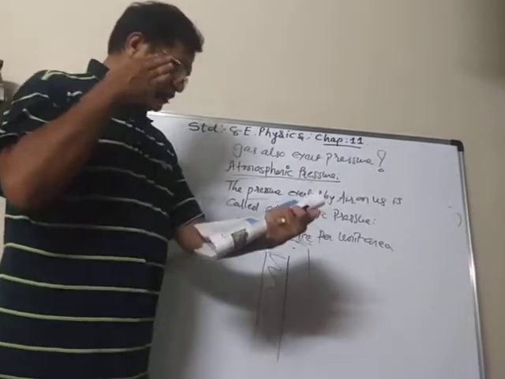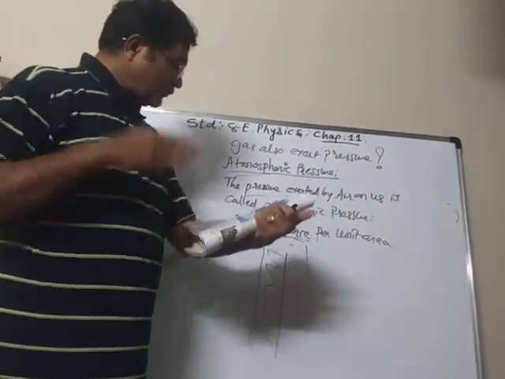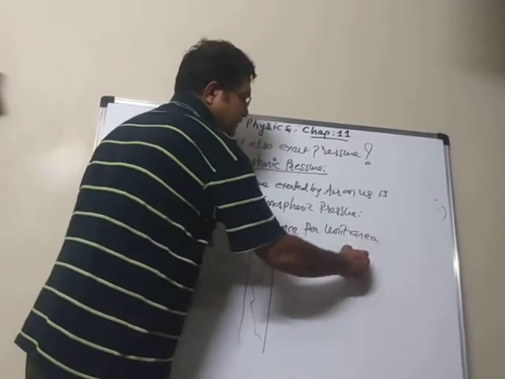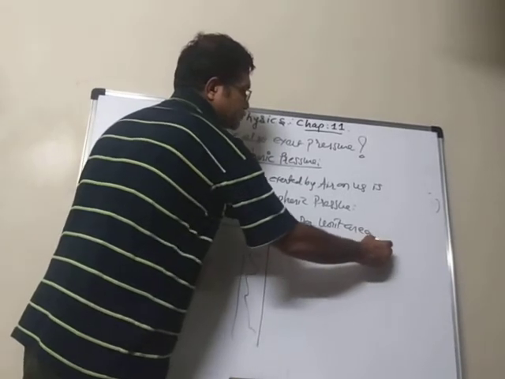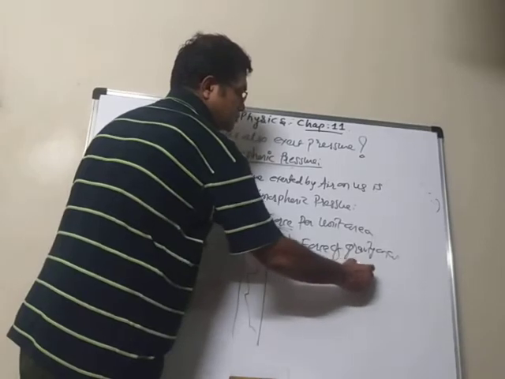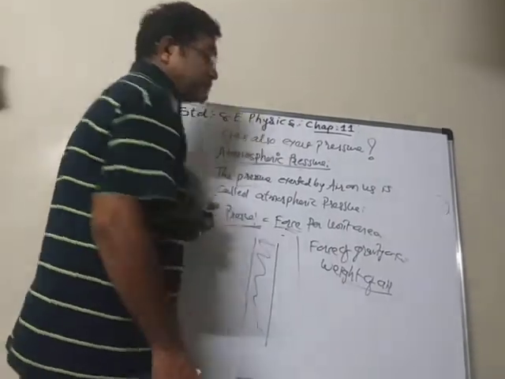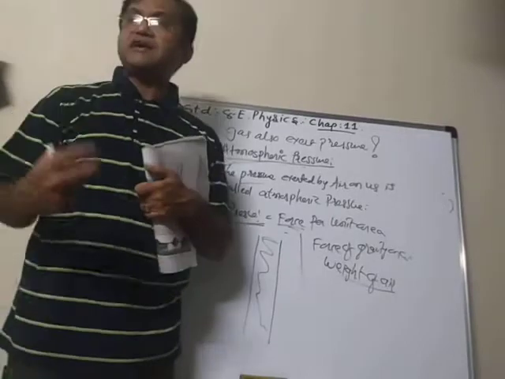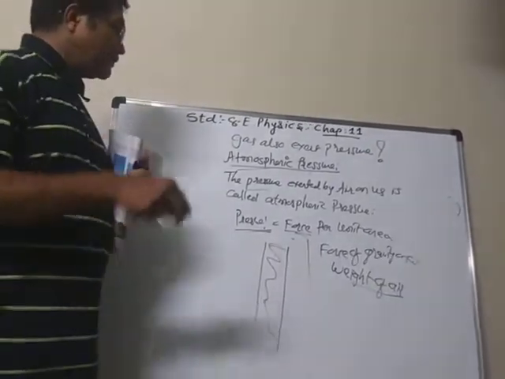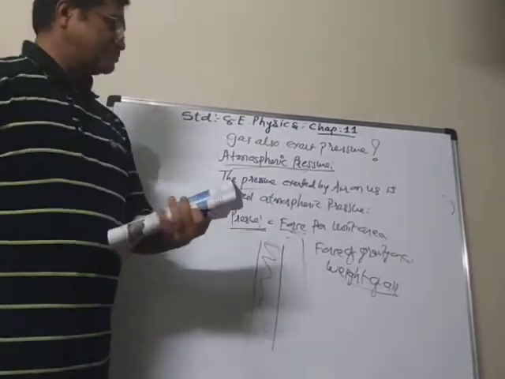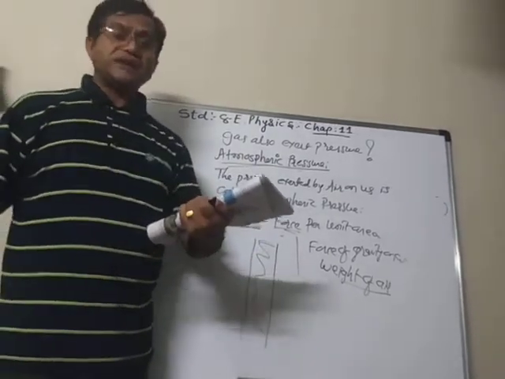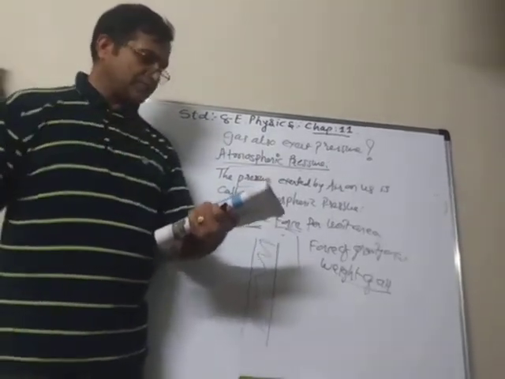It is the pressure or the force of gravity on air, or you can say that it is the weight of air. So air also has weight, and it is attracted by the gravitational force of the earth, and therefore it is exerting pressure. So the force of gravity on air is working on us as atmospheric pressure.